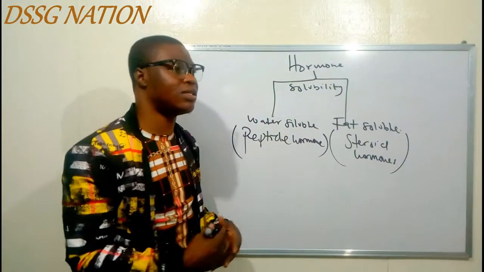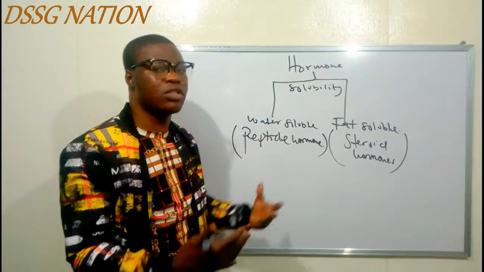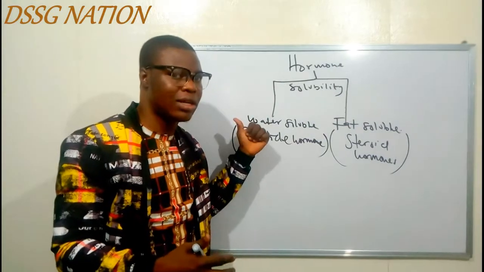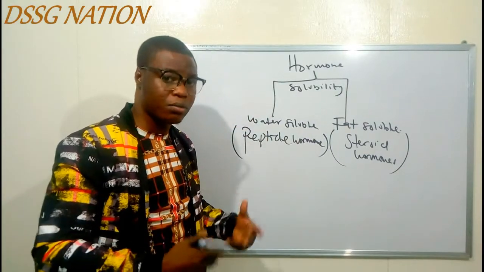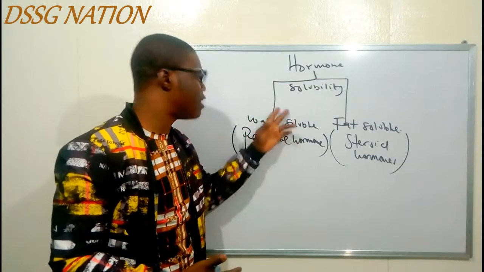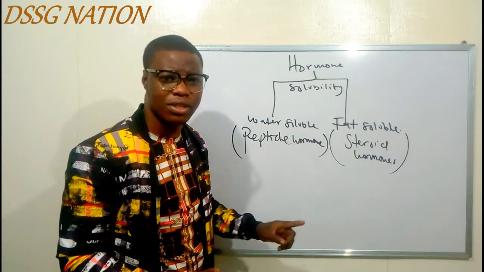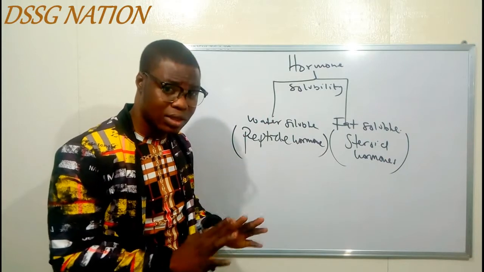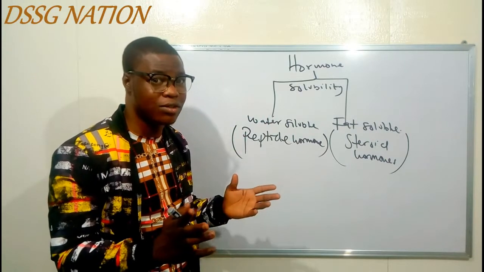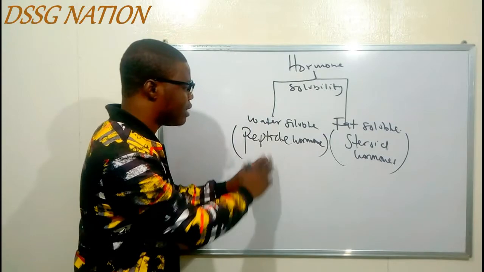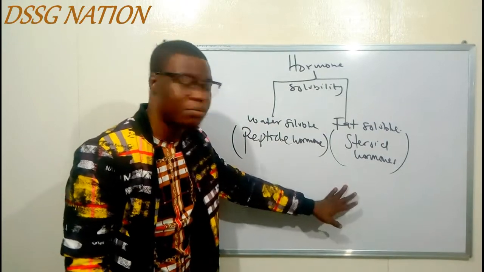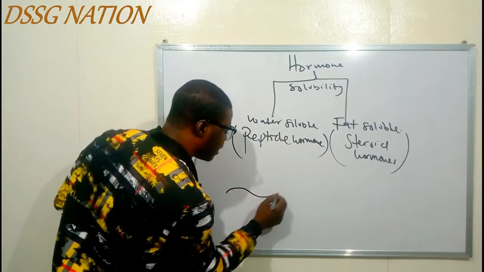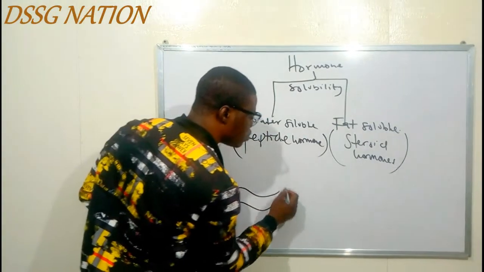So we understand that the importance of classifying the hormone based on the chemical nature is for us to know where they are produced from, right? But what is the significance of classifying hormones based on their solubility? Now, please stay cool and stay calm, and then you are going to understand this. If you rush it, trust me, you can mess up. Why are we classifying them based on water and fat, based on their solubility generally?